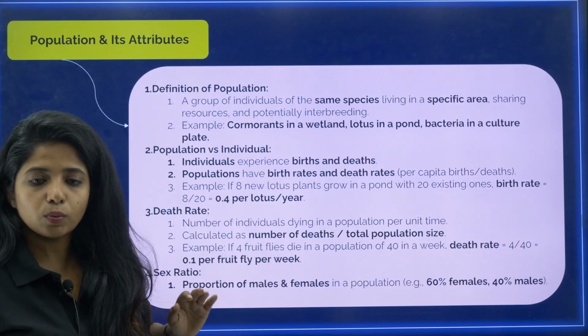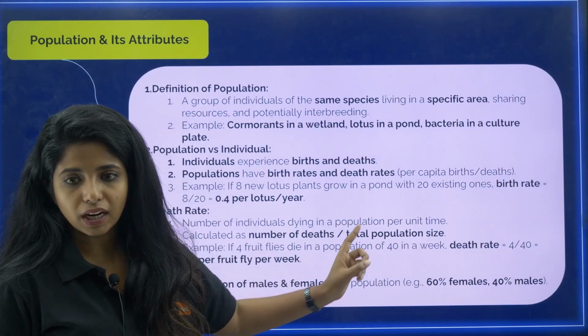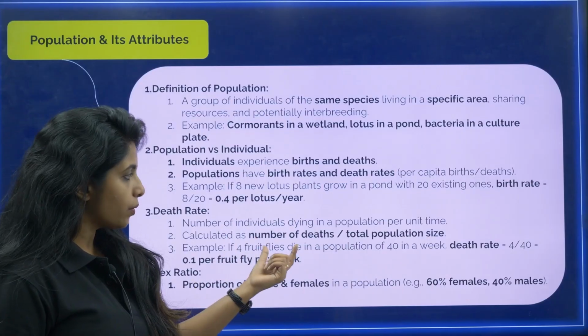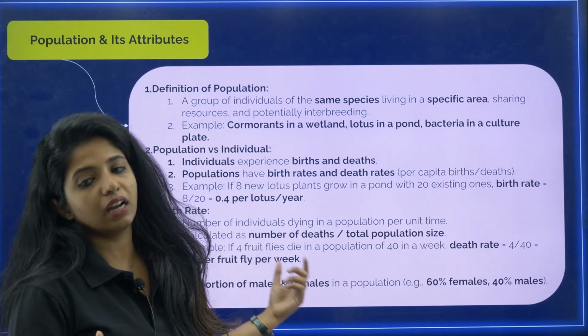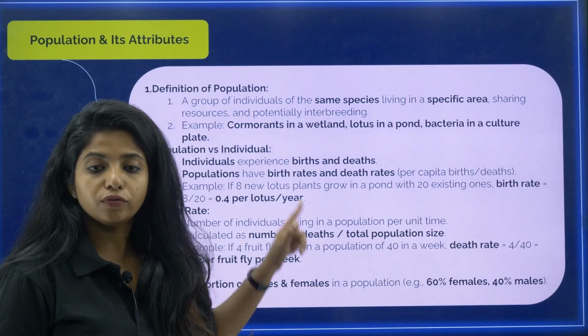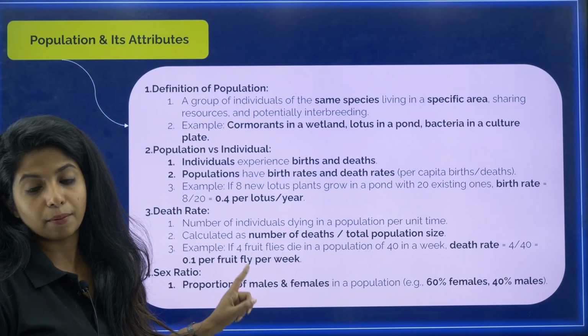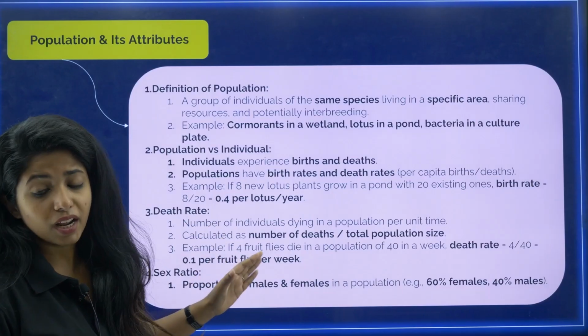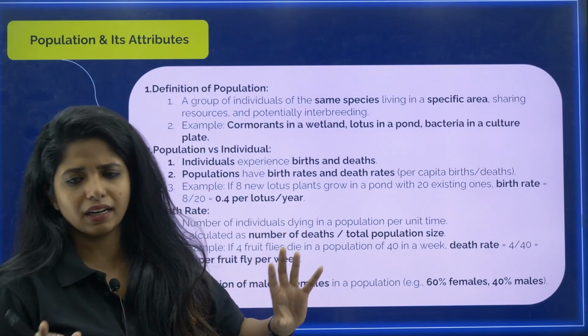Now there is death rate as well. It is the number of individuals dying in a population per unit time. How do you calculate it? Number of deaths upon the total population size. So if 4 fruit flies are dying in a population of 40, 4 divided by 40 is equal to 0.1 per fruit fly per week. This is the death rate. So for population, we use birth rate and death rate. For individuals, we say birth and death only.